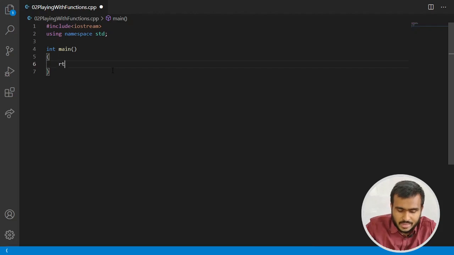So maybe I can return something like this. Let's say I'm writing return 0, or maybe I'm writing return 1, or maybe I'm writing return 50. Okay, but what is the significance if I write return 0 from the main function? What if I write return 1 from the main function? What is the significance? Okay, so let me first tell you who actually calls our main function.